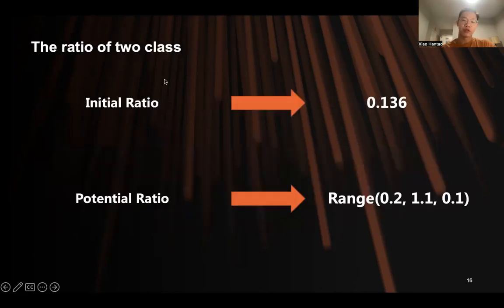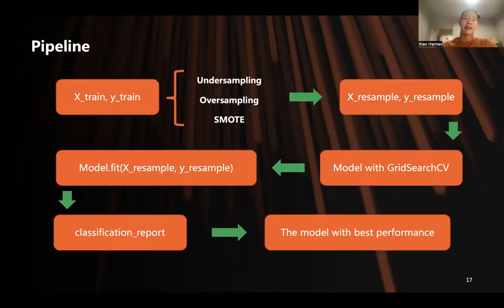And the ratio of the 2 classes here, the initial ratio is 88 to 12, which is 0.136. And here we don't know the perfect ratio we want to use in our future model. So we set a range of potential ratios, which is the range of 0.2 to 1.1 with the step of 0.1. Here's the highlight of our model.